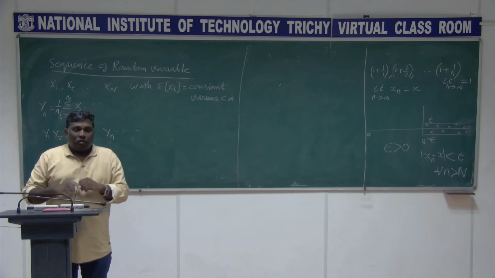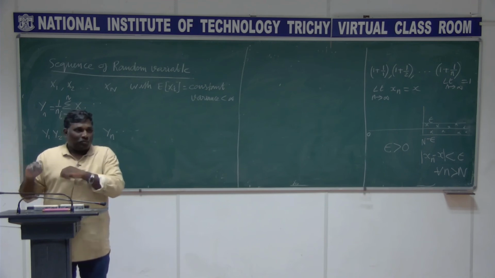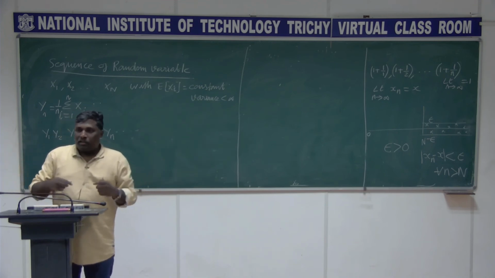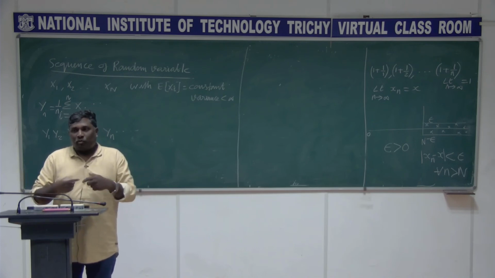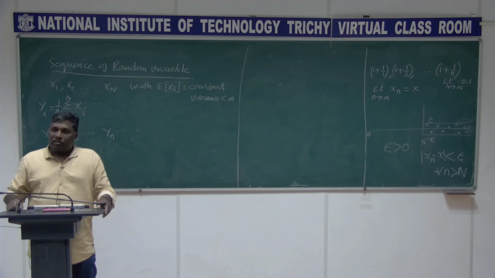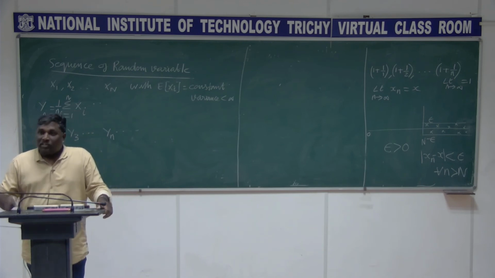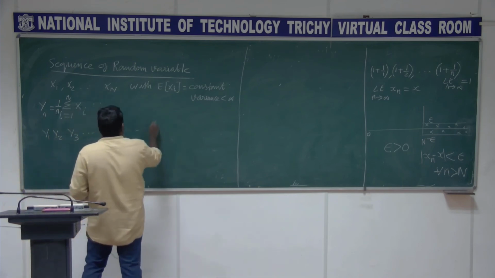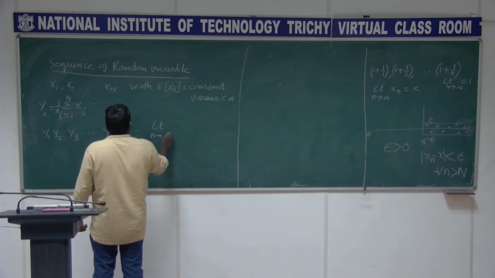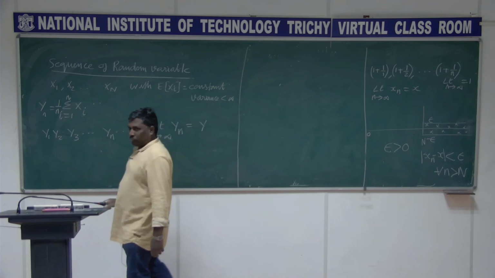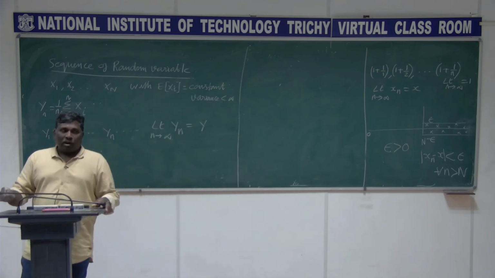Now what does it converge to? Here we are saying that the sequence of numbers has converged to a number. Just like that, the sequence of random variables is also getting converged to a random variable. It converges to what? The random variable x. If I am saying that as n tends to infinity, this yn is getting converged to the random variable y, what does it mean?